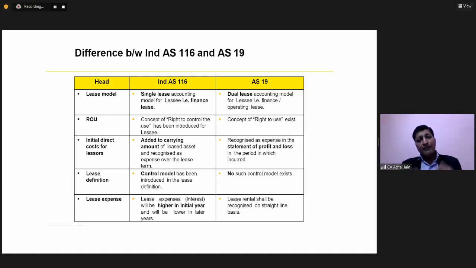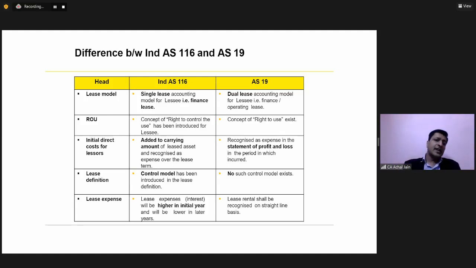Whenever you have a funding arrangement, what will happen? You will pay the EMIs and the EMIs will involve an interest component which will be significantly higher in the initial period. As you keep paying, towards the end of the term of this arrangement, the interest component will also go down.